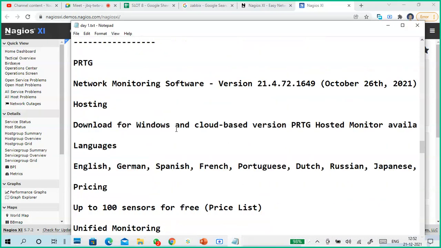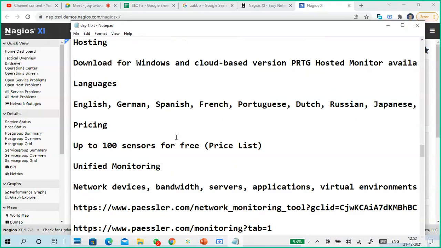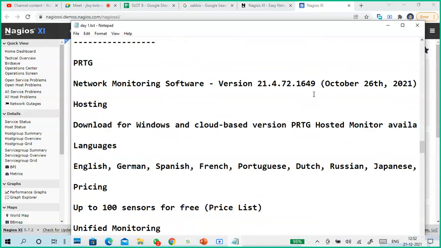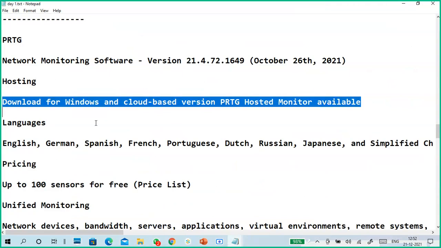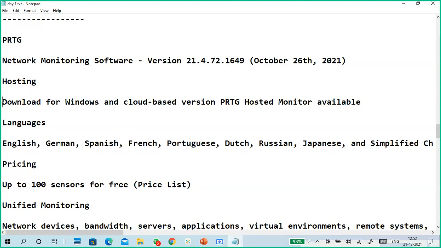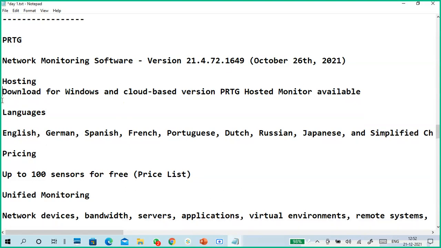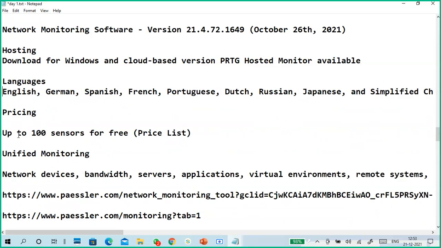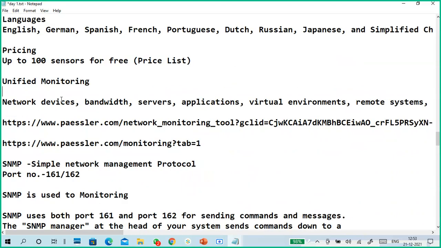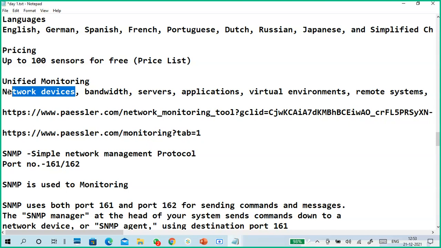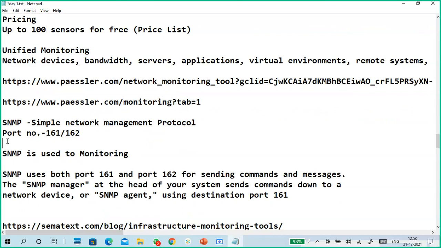Okay, so this is one of the famous tools, Nagios, and you can also search so many things. Okay, guys, so here it is. Download Windows, cloud PRTG available. I have given this. Download, Windows, cloud-based is also possible, and the languages of PRTG are available. Pricing is free up to 100 sensors. PRTG monitors network devices, bandwidth, servers, applications like that. Okay, these are the links.